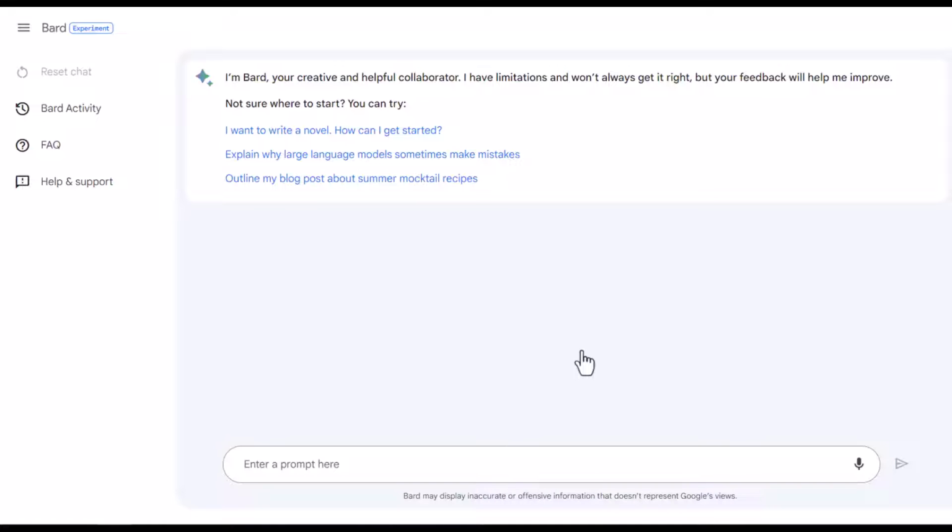Now, as we know, ChatGPT has quite a lot of functionalities. However, the one thing that Bard definitely beats ChatGPT at is real-time data or queries. So, for example, is the weather.